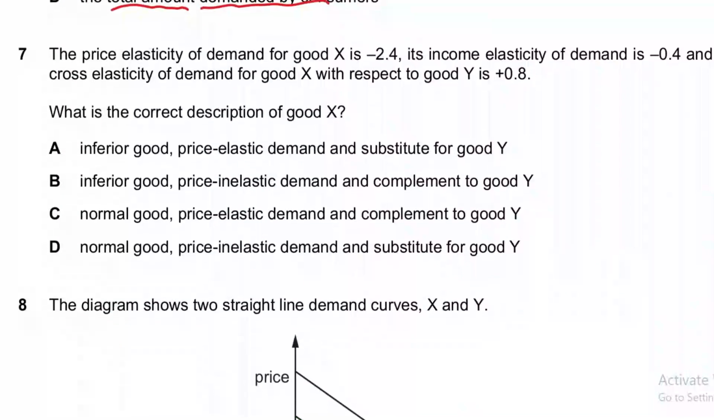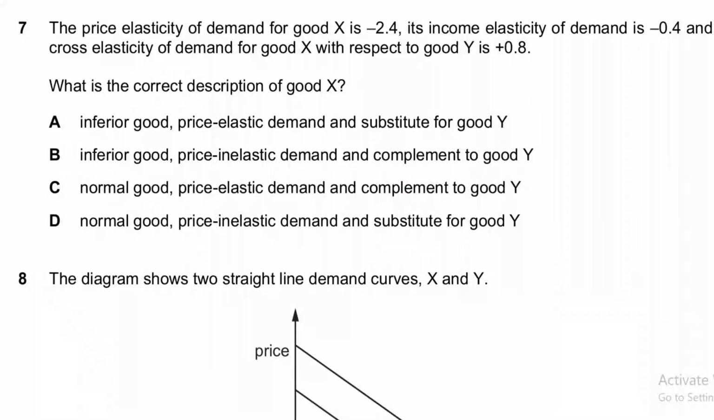Moving to question number 7. Question number 7 says that the price elasticity of demand for good X is minus 2.4. The negative sign just shows the negative relationship between price and quantity demanded, and 2.4 is greater than 1. So PED of this product is greater than 1. And when PED is greater than 1, it means demand is elastic.